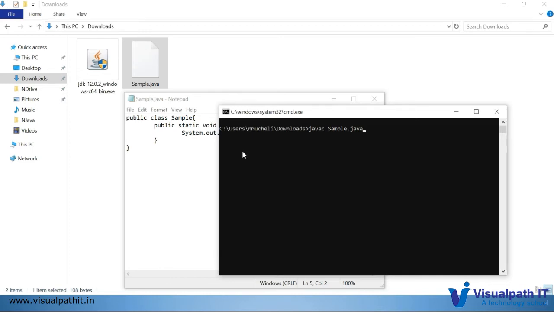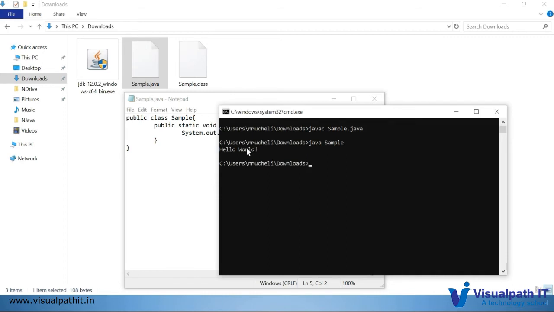Once I execute this, the expected output is that it will generate a .class file in the same folder, with the same name, like sample.class. See, it got generated. To run the program, we need to use the java command and the class name. Whatever we declared here, that name we have to mention here. Once I run it, yes, I got the output: Hello world. So we are done with the hello world program.